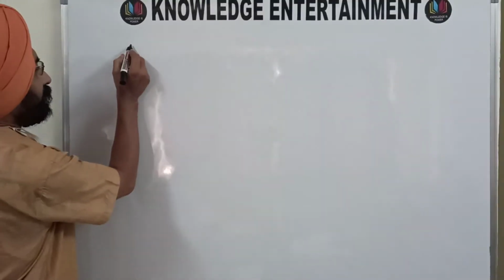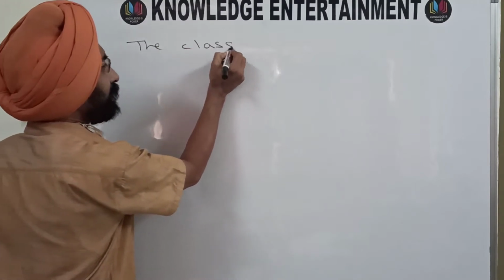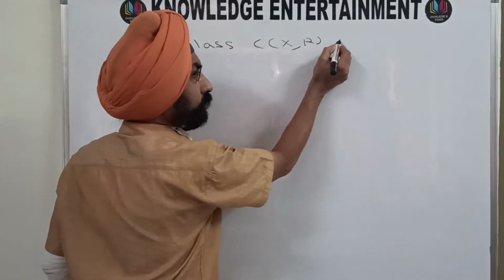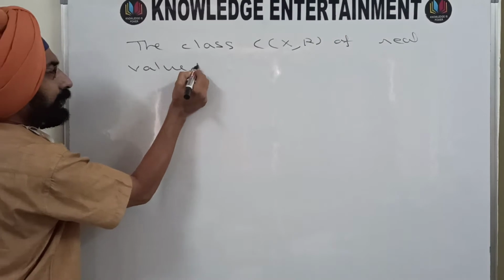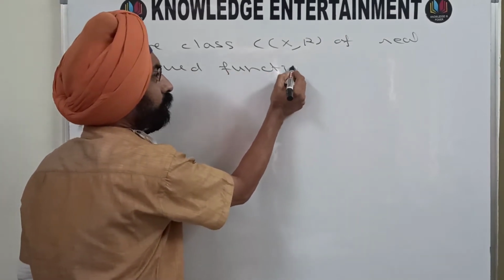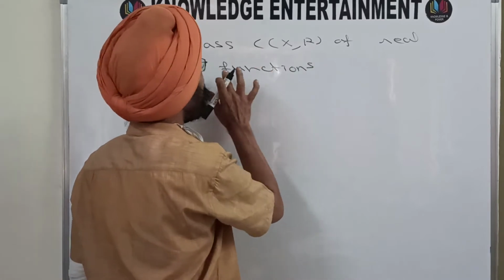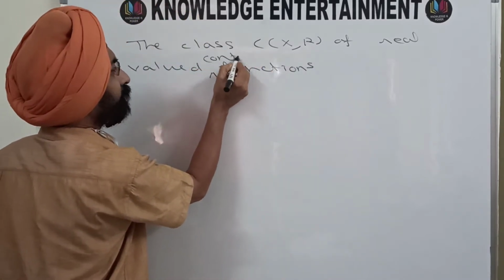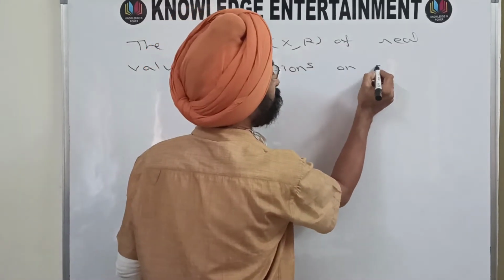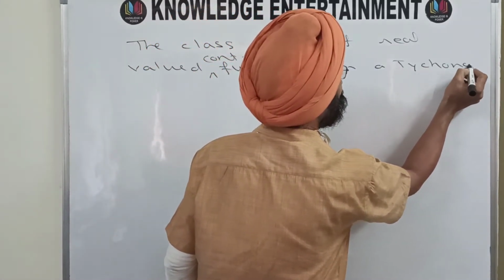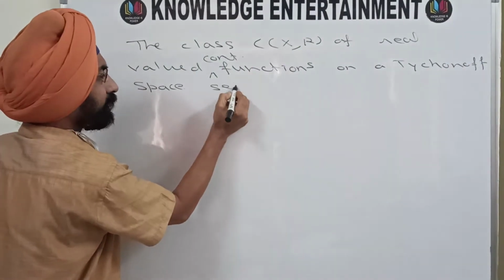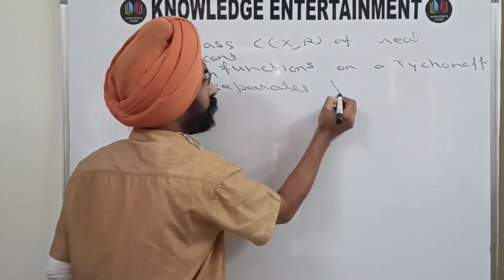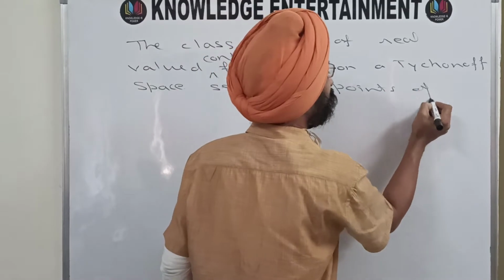What we are going to do is write down the statement of the theorem. This is the class C(X, R) of real valued functions, you can say real valued continuous functions, on a Tikhonov space, separates points of X. So this is the first theorem today.